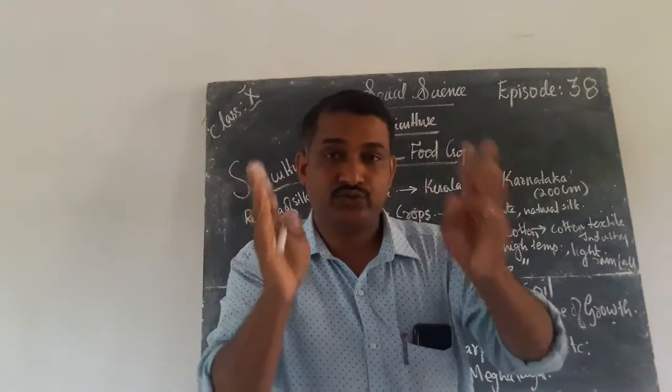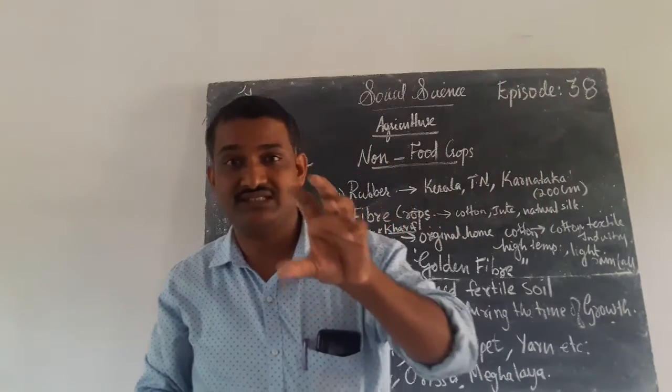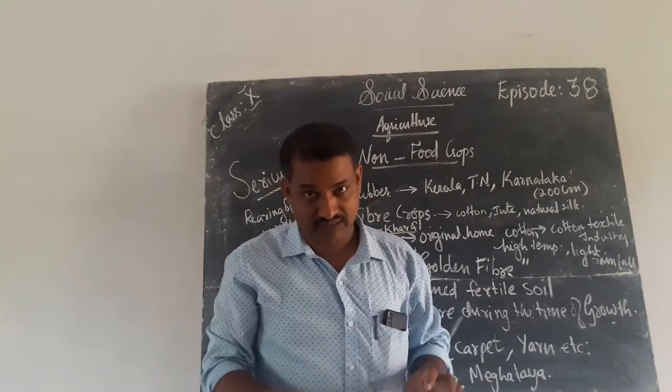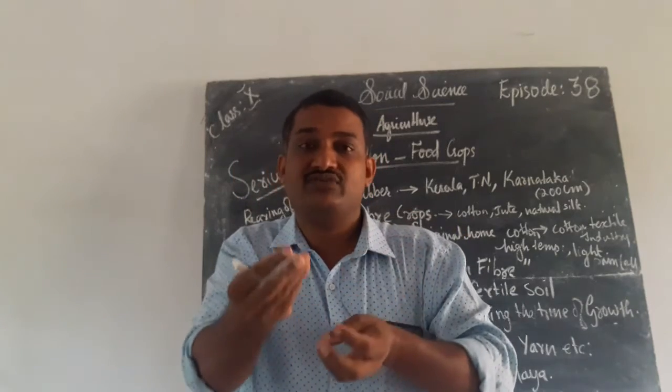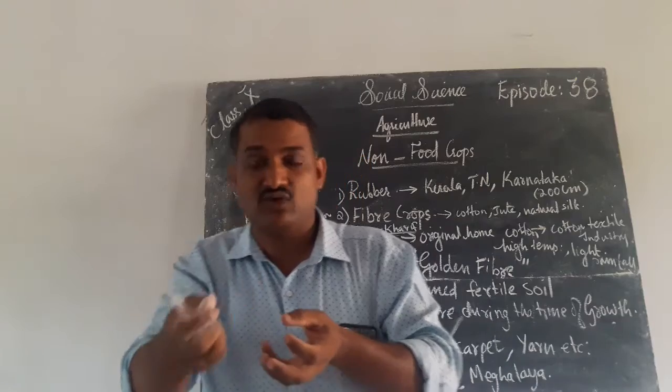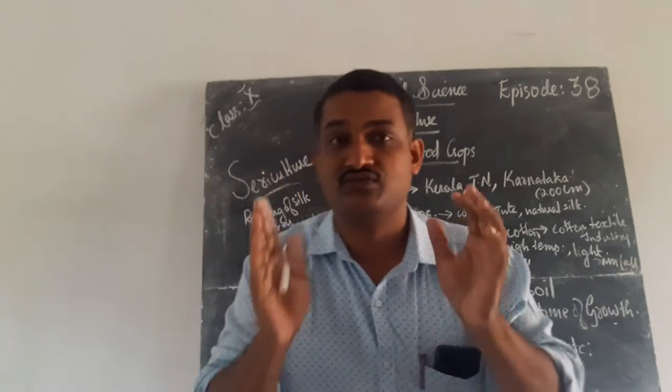We can divide it into two. First one is food crops. What are food crops? Food crops are the things that we consume for ourselves. Suppose rice, wheat, barley, jowar, all these millets. All these things we want to consume ourselves. Those crops we can call food crops.